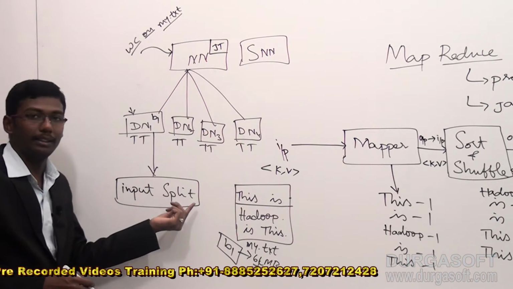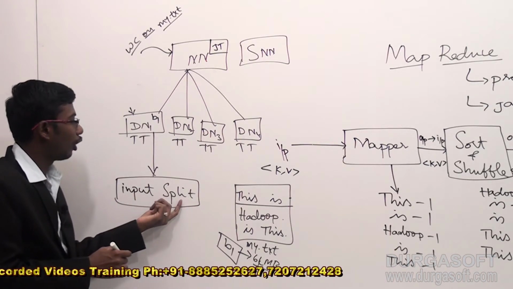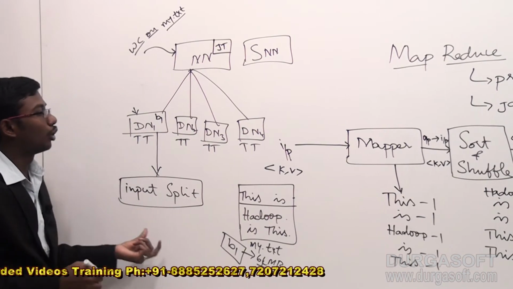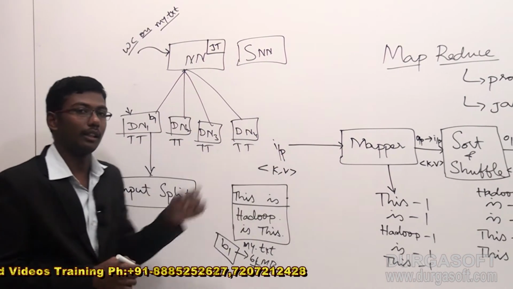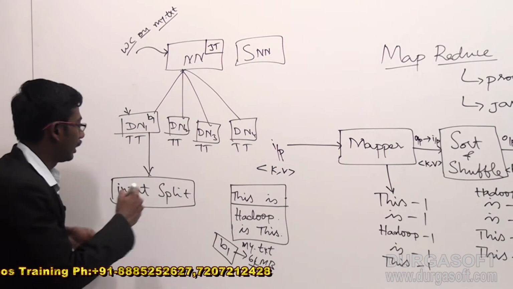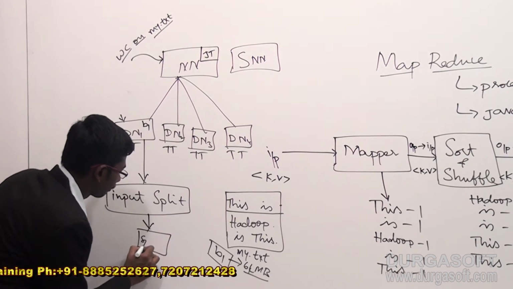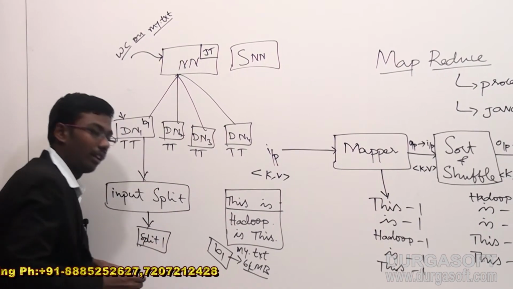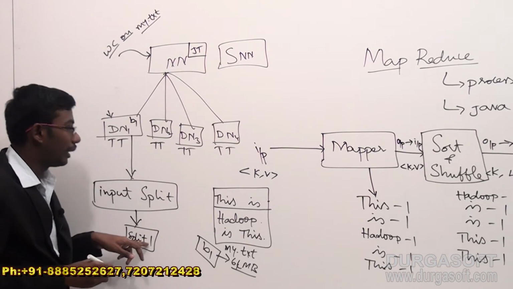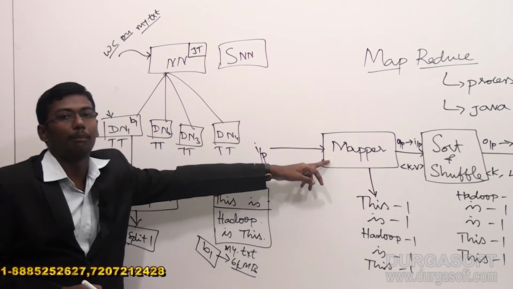input splits. After completion of input split copying, as many mappers will be executed as the number of splits generated. Here, how many input splits are there? We have only one block, and for that reason we have only one split. For that purpose, it will initiate only one mapper.